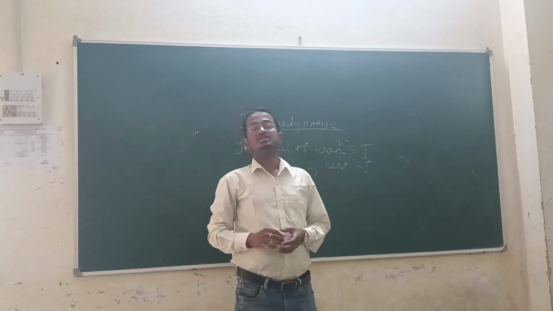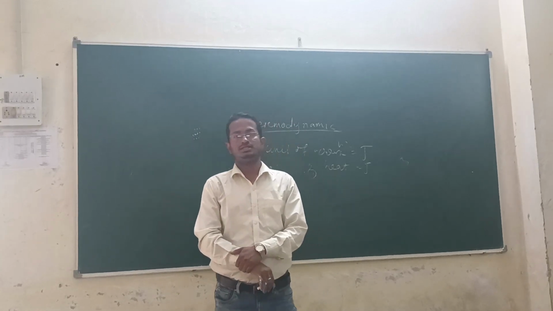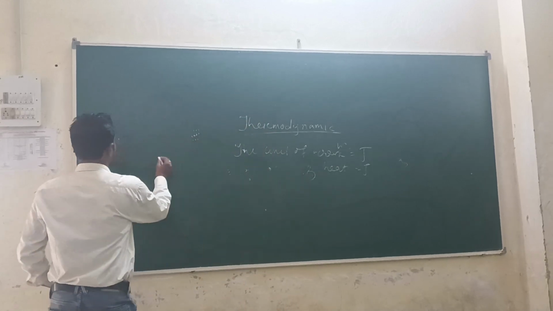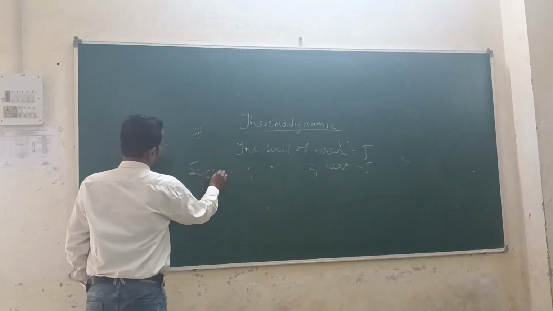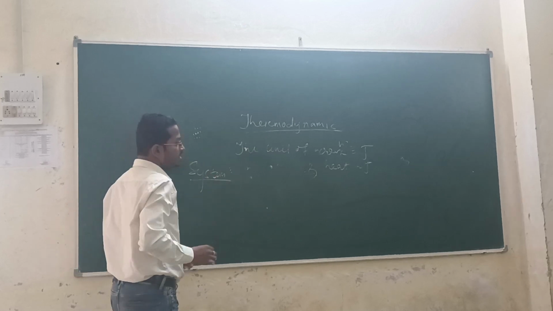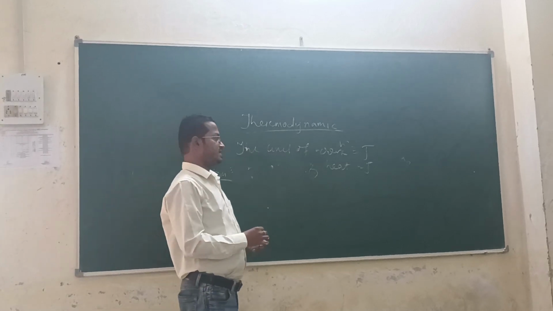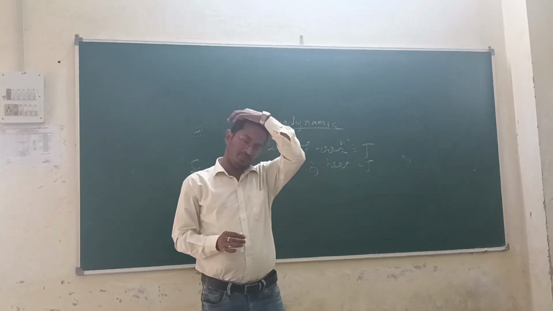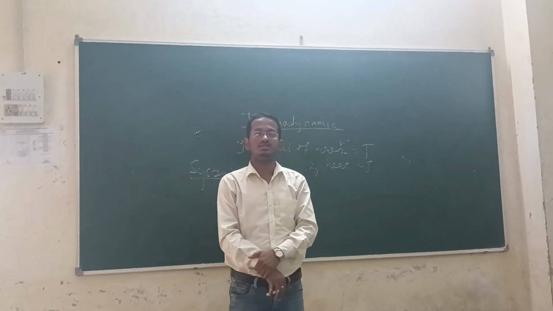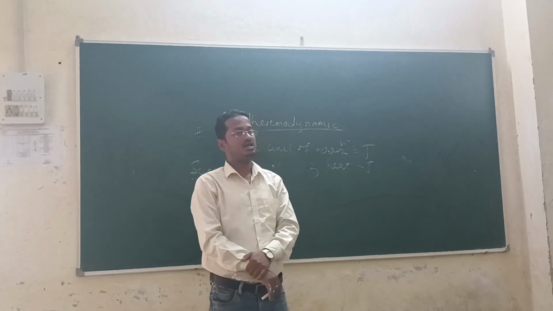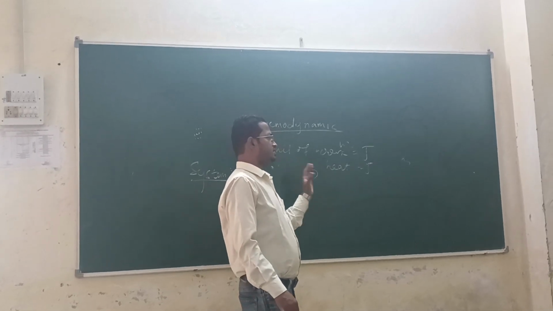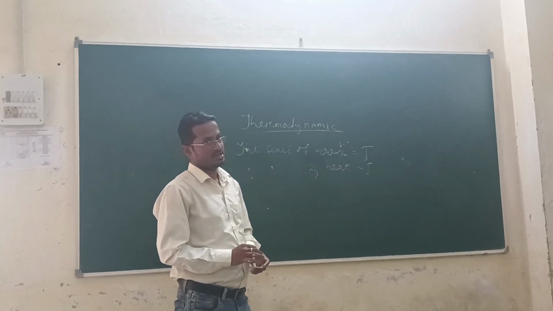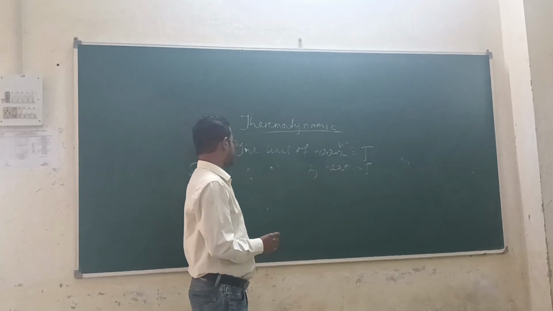Next we go to the system. What is called a thermodynamic system? So we can write system. A thermodynamic system is defined as a region, space, or area upon which thermodynamic processes take place.